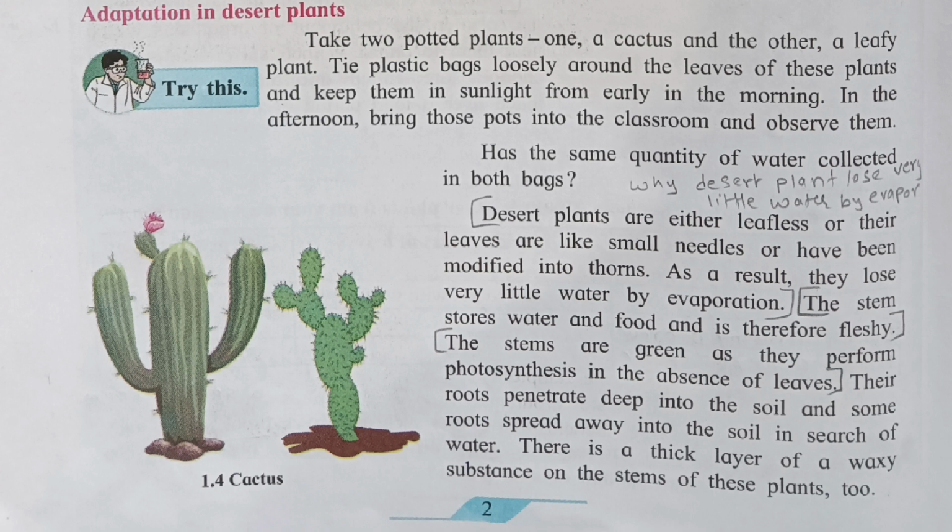The stem stores water and food and is therefore fleshy. Mark this point also. The stems are green as they perform photosynthesis in the absence of leaves. Their roots penetrate deep into the soil and some roots spread away into the soil in search of water. There is a thick layer of waxy substance on the stem of this plant too.